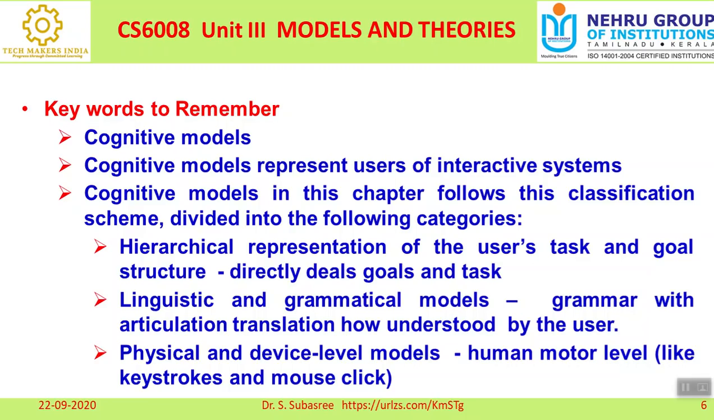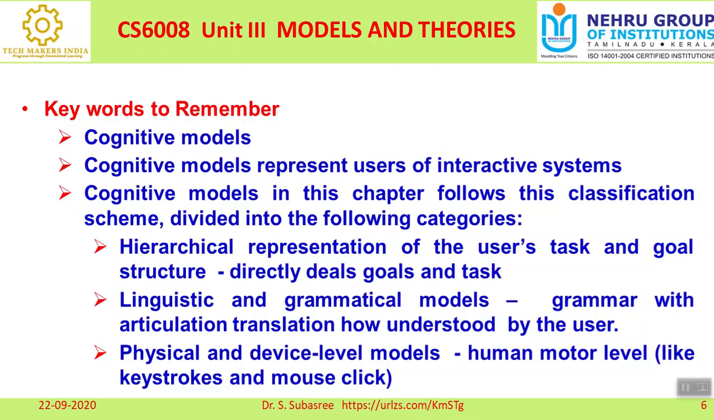And the third level is also called the human motor level. The best example is the keystroke and mouse click. So what will happen if I click the mouse? For example, you are attending an MCQ. I think Anna University told you it will be based only on your mouse click. You have to select the option by using a mouse click. You know very well that there are four options and you want to click one option. That will give you the output. That is called the human motor level. That is the physical and device level model.